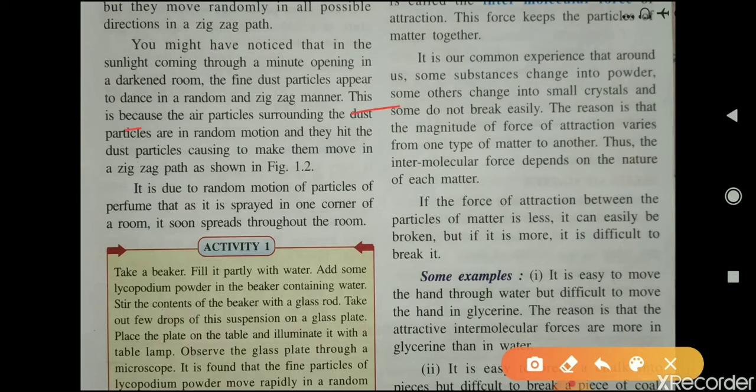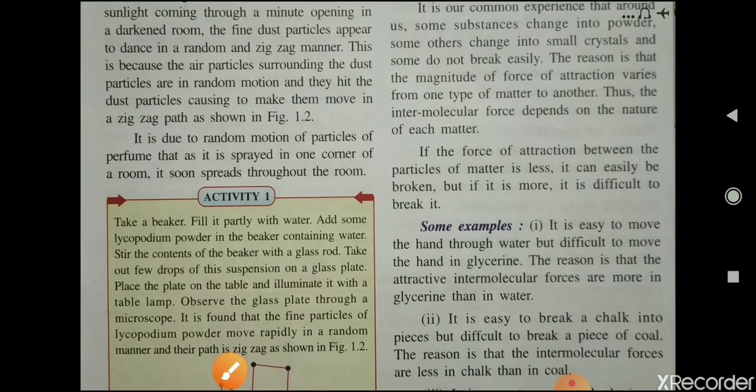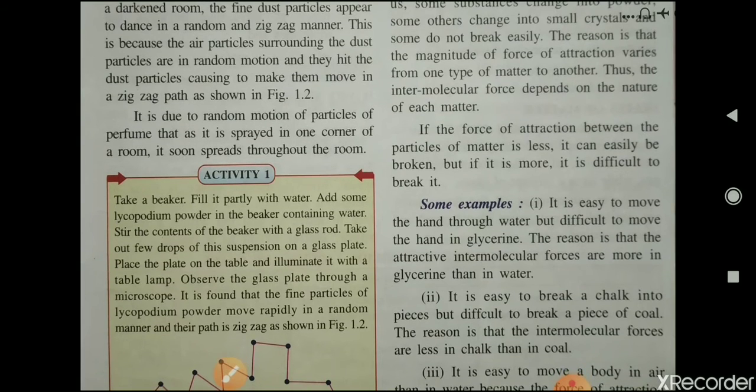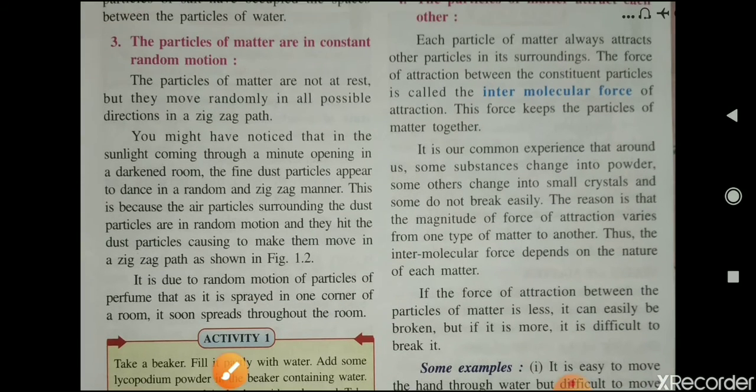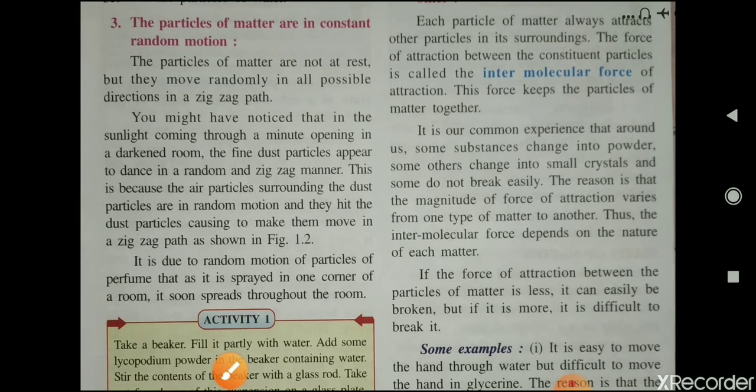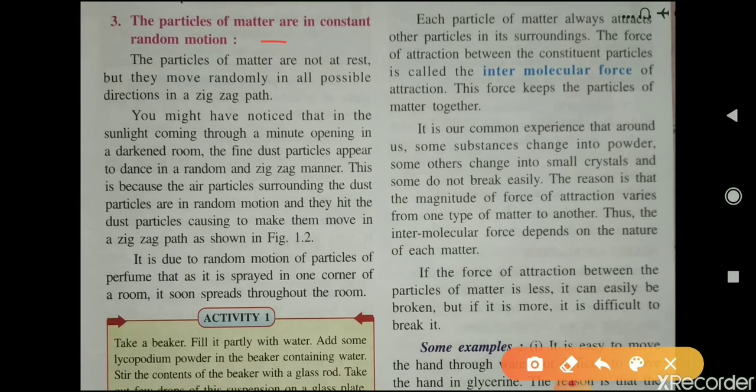This is because the air particles surrounding the dust particles are in random motion and hit the dust particles, making them move in a zigzag path. It is also due to the random motion of particles of perfume that when it is sprayed in one corner of the room, it soon spreads throughout the room. So by this activity we saw that particles of matter are in constant random motion.